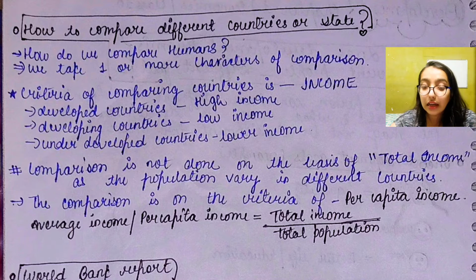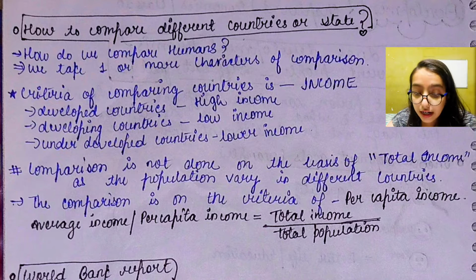Now, by saying that income is the criterion for development, I don't mean the total income. Total income is not kept in mind while calculating development because the factor of population comes in between, because population varies from country to country. So the comparison is on the criterion of per capita income, that is, average income.